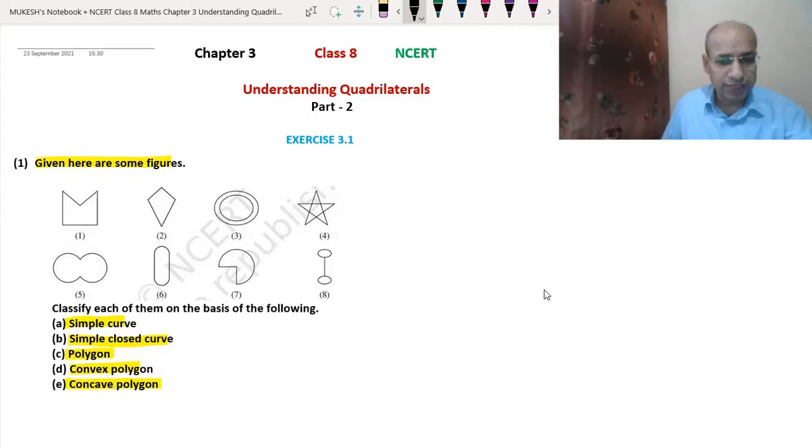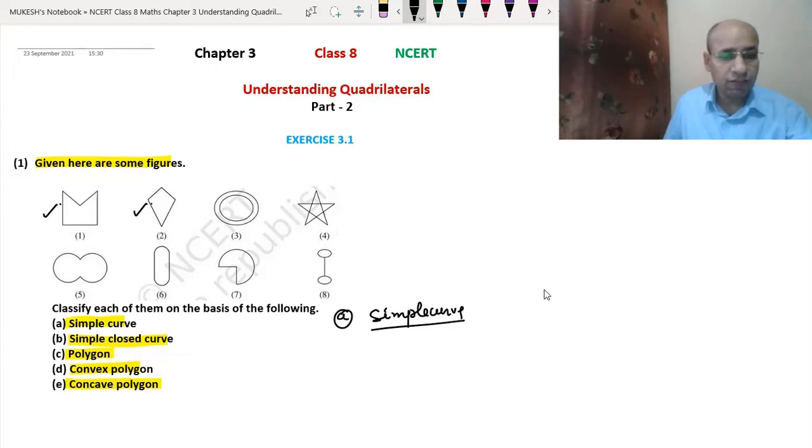Okay, so now let's answer the questions. Let's see the first one. Part A asks for the simple curve. The first one is a simple curve. The second is also a simple curve because it is not crossing at any point. In the third we have two circles, so it is not a simple curve.